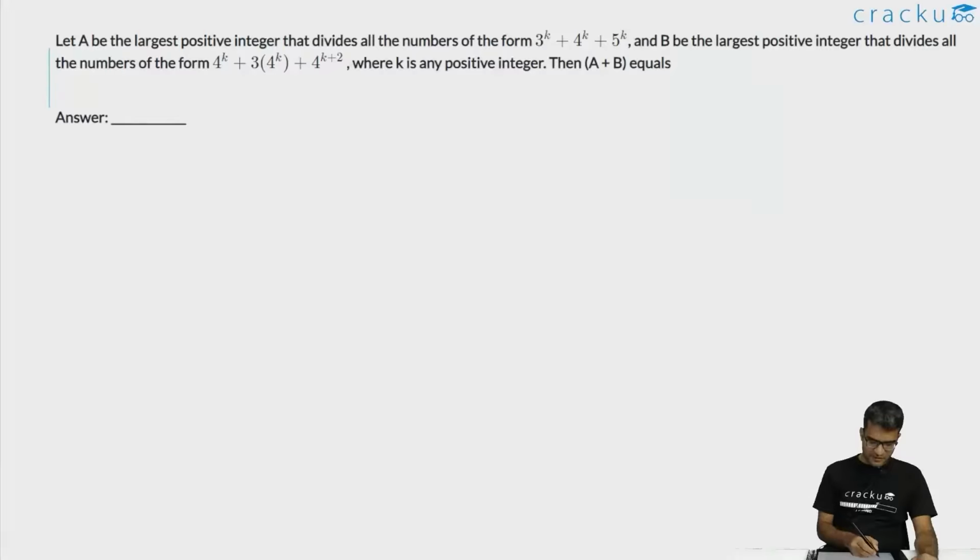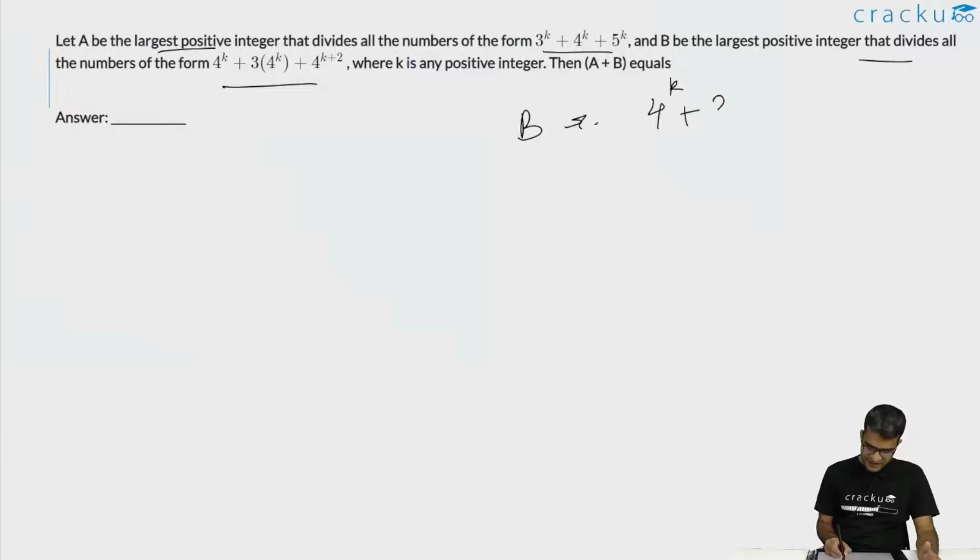In this question, we are told that A is the largest positive integer that divides all the numbers of the form 3 to the power k plus 4 to the power k plus 5 to the power k, and B is the largest integer that divides all the numbers of the form 4 to the power k plus 3 into 4 to the power k plus 4 to the power k plus 2. If you are looking at B, it is the number which divides every number of the form 4 to the power k plus 3 into 4 to the power k plus 4 to the power k plus 2.